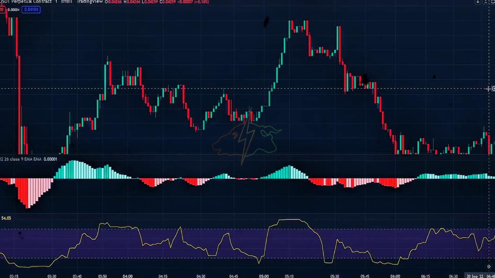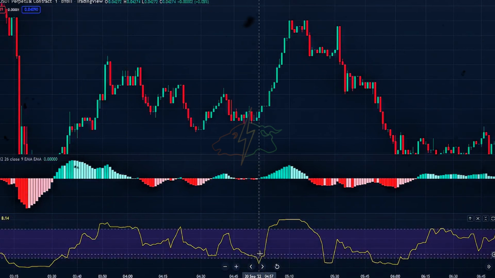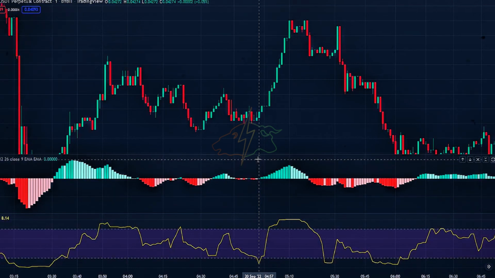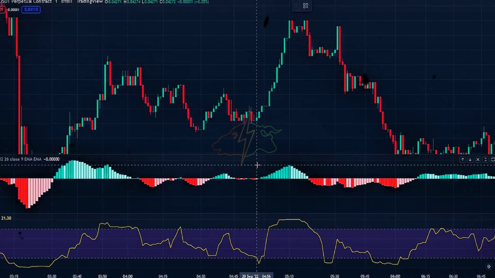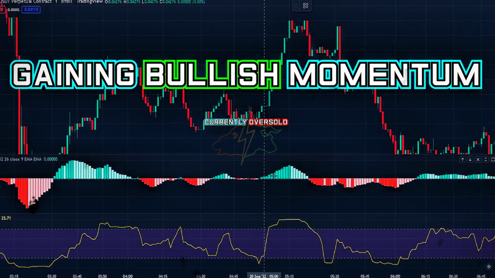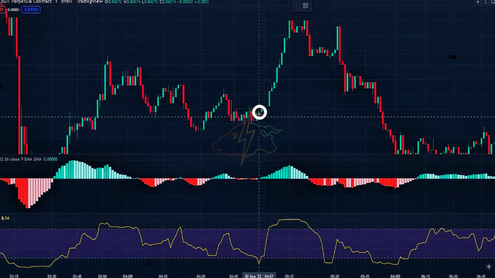Let's first go over when to enter into a buy position. Firstly, the MACD histogram needs to be green, indicating bullish momentum. Secondly, the money flow index needs to be below the lower band, meaning that the value is less than or equal to 20. This indicates that the market is currently oversold. So combined, this means that the market is gaining bullish momentum but is currently oversold. That's why we will enter into a long position here.